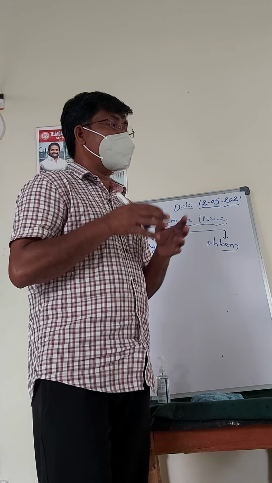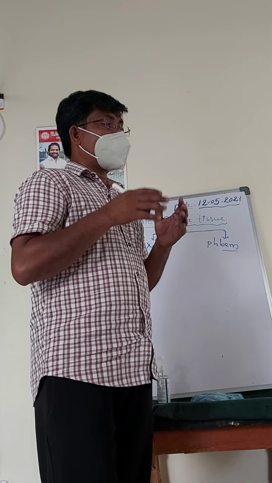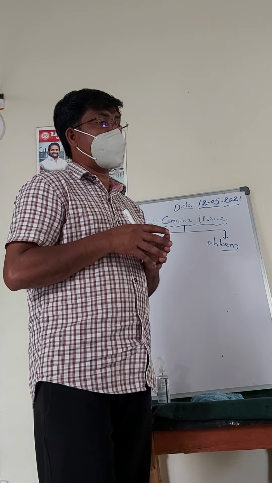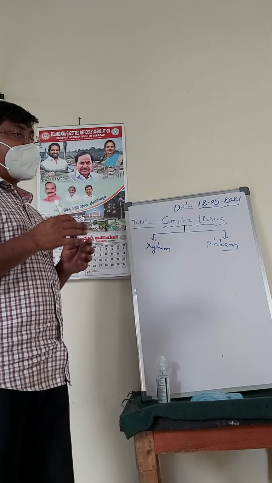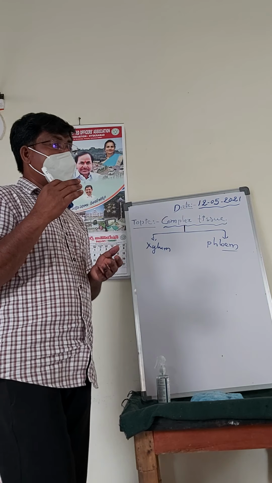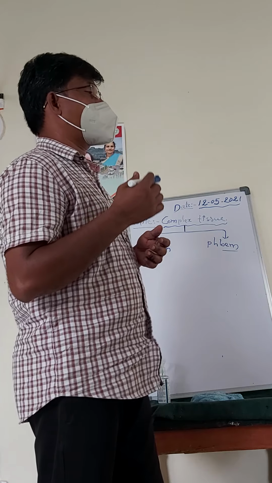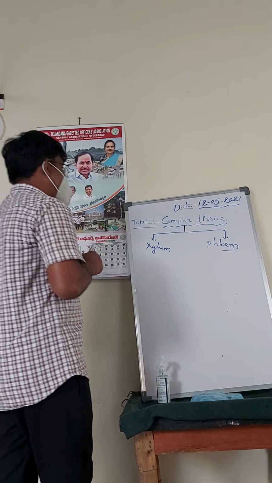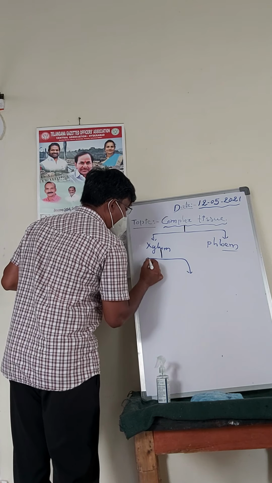On the basis of the development, the xylem is of two types. What are they? Primary xylem and secondary xylem.